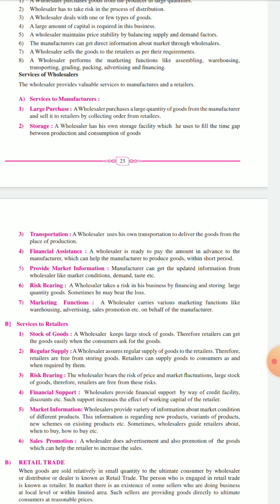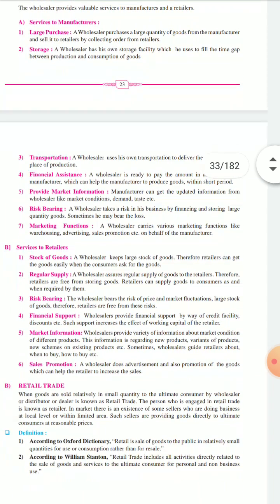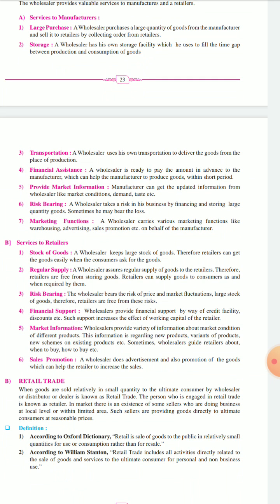Next is financial support. So here the wholesaler provides financial support by way of credit facility and discount, such as increase in the working capital of the retailer. Okay, so he will give the discounts and all to the retailer so that there is a good working condition and he also gets motivated to buy the goods.